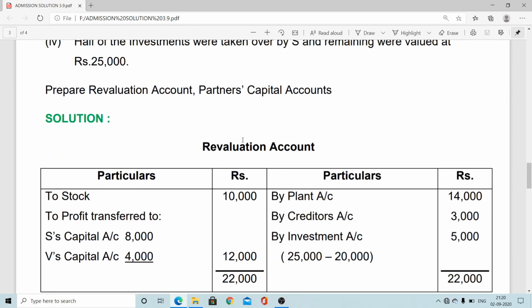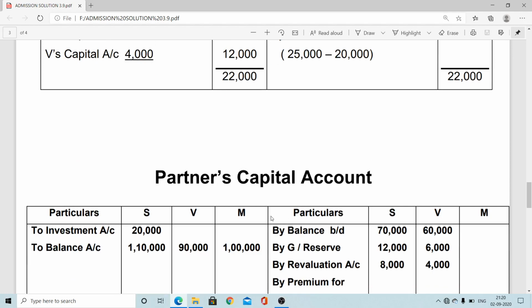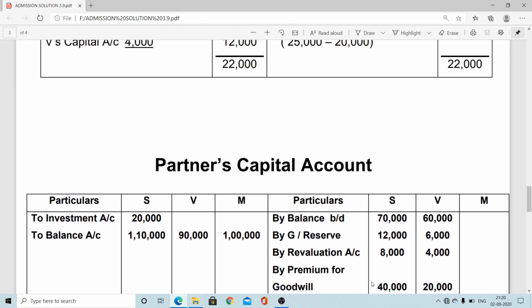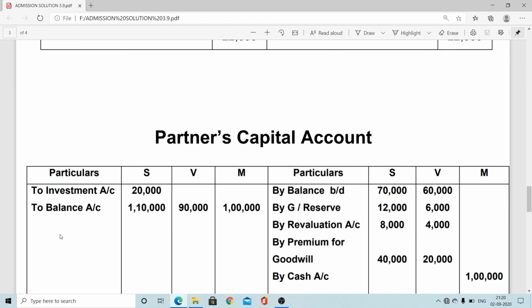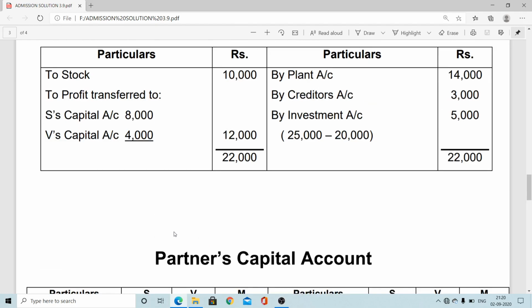In the partners' capital account, when you open it, the process is the same as you learned in chapter 2. First, show the opening balance. If there is any undistributed profit, show that. If there is any revaluation profit, show that. Show the items related to goodwill. If there is any undistributed loss, show that. After that, the asset taken over and liability taken over entries come. Finally, you can find the closing balance.